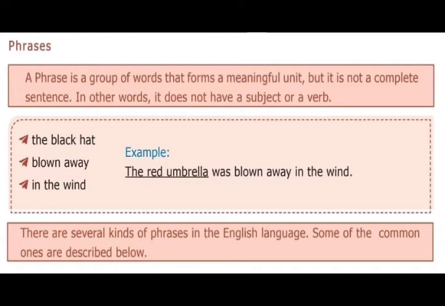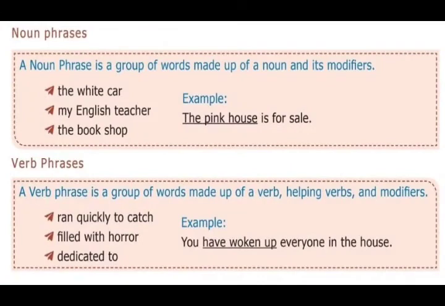There are several kinds of phrases in the English language. Some of the common ones are described below. There are 8 types of phrases, and here the important ones are given: three types only. Noun phrases, verb phrases, and prepositional phrases. What is a noun phrase? A noun phrase is a group of words made up of a noun and its modifiers. See these: the white car, my English teacher, the bookshop.